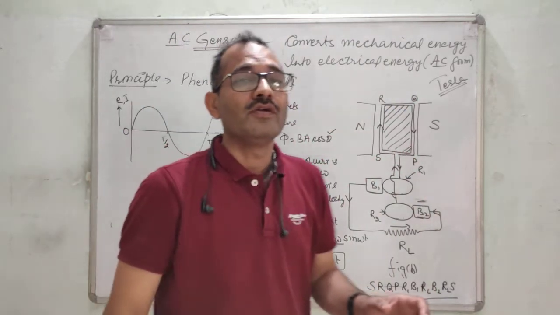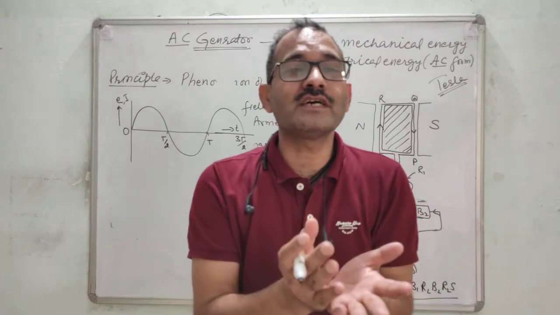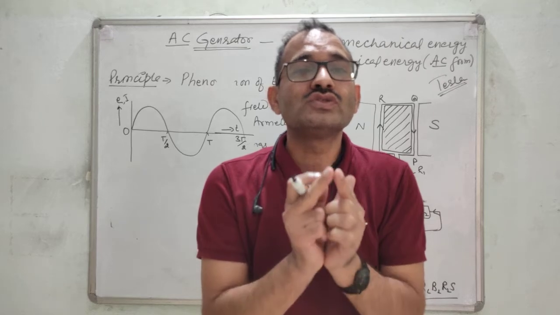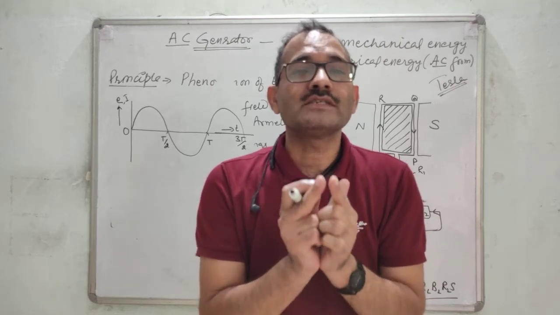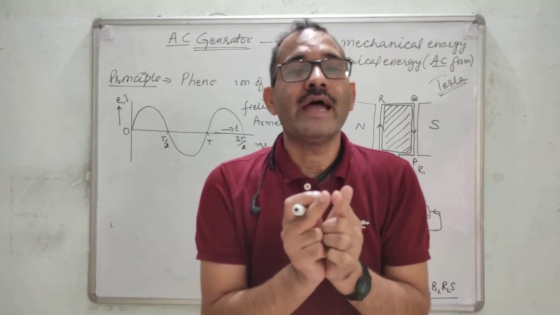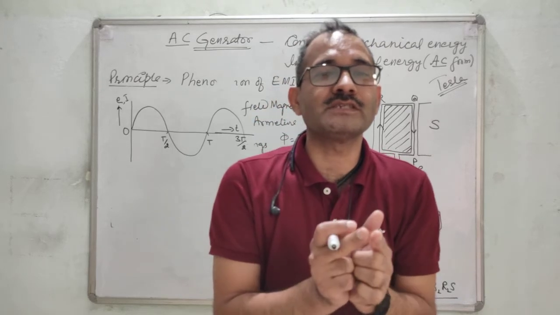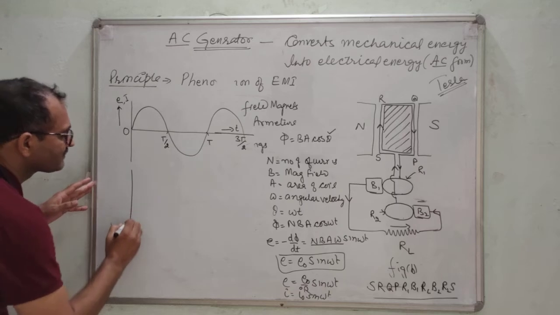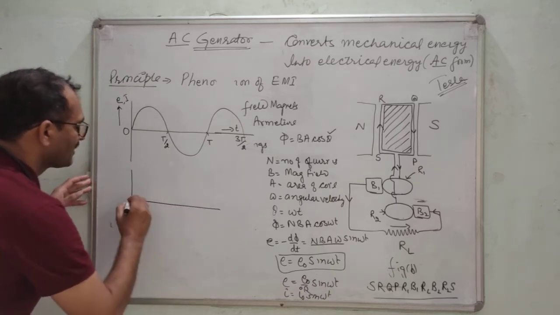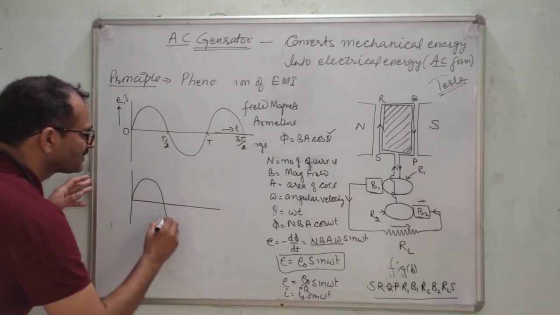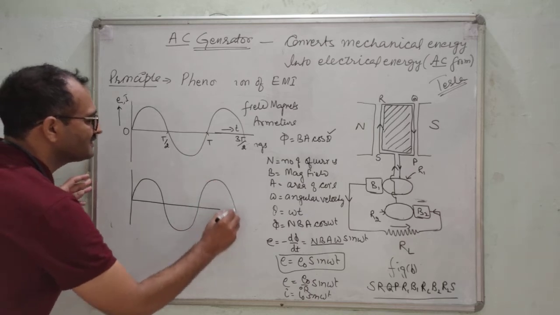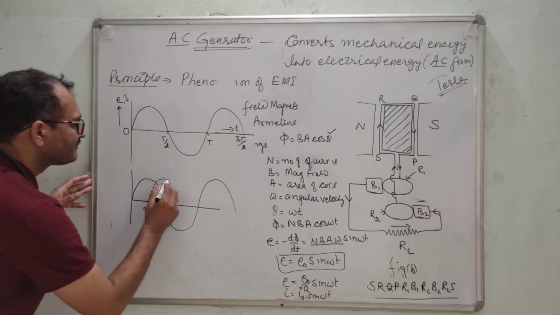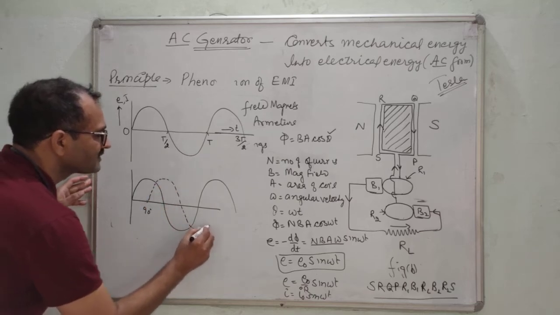Now we can have a two-phase generator. How? We will use two coils perpendicular to each other, having separate slip rings and brushes, and then we will have two phases. One of the coils will give a signal like this, and the other will be 90 degrees apart, like this.